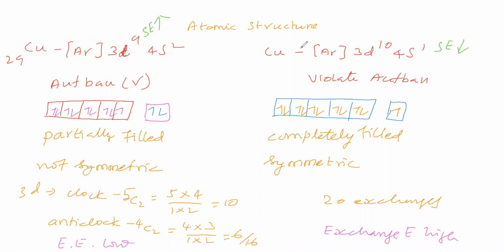Therefore, the copper electronic configuration is an anomalous electronic configuration: argon 3d10 4s1.